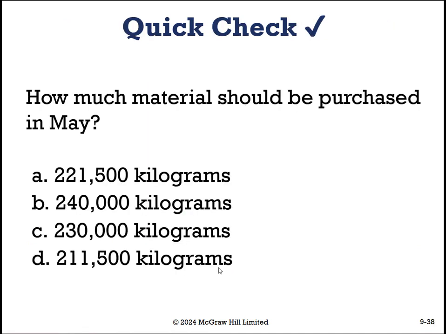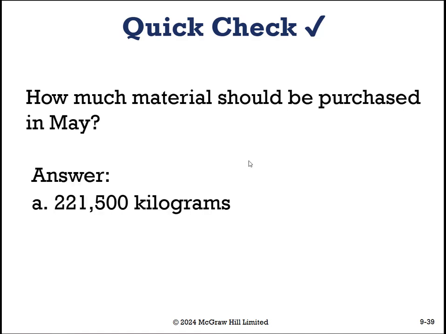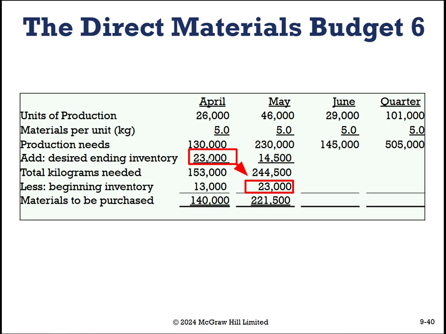All right, and so assuming that you calculated how much material should be produced in May, you would have come up with perhaps the correct answer, which is 221,500 kilograms, or answer A. So we would flow through our ending desired inventory for April, which becomes our beginning inventory for May.